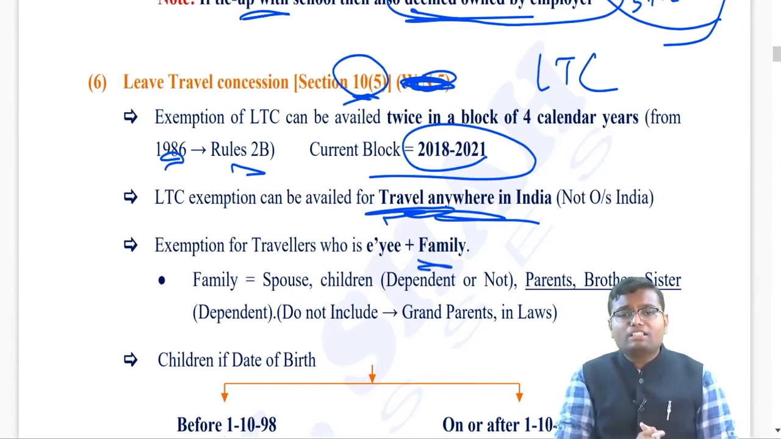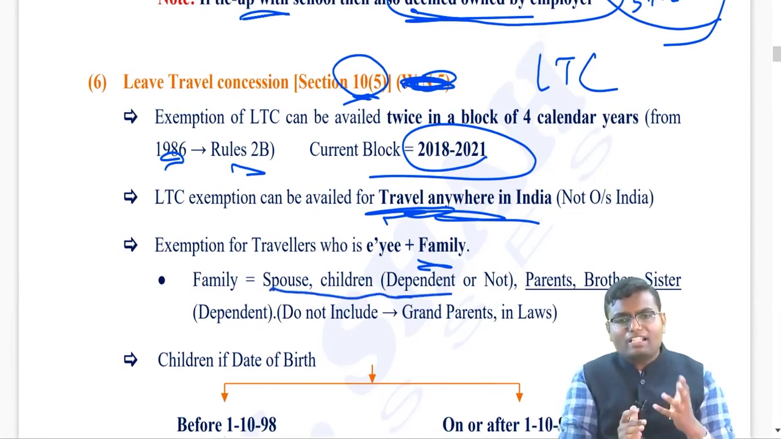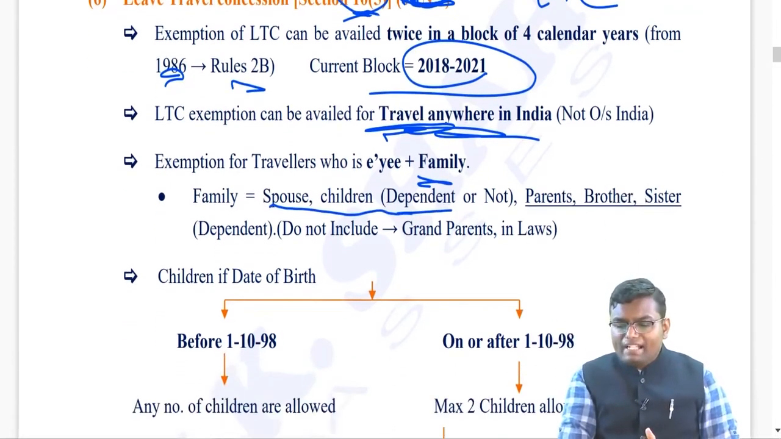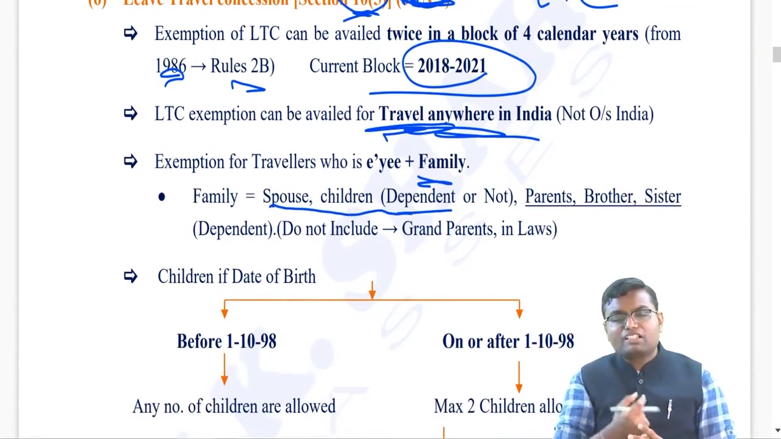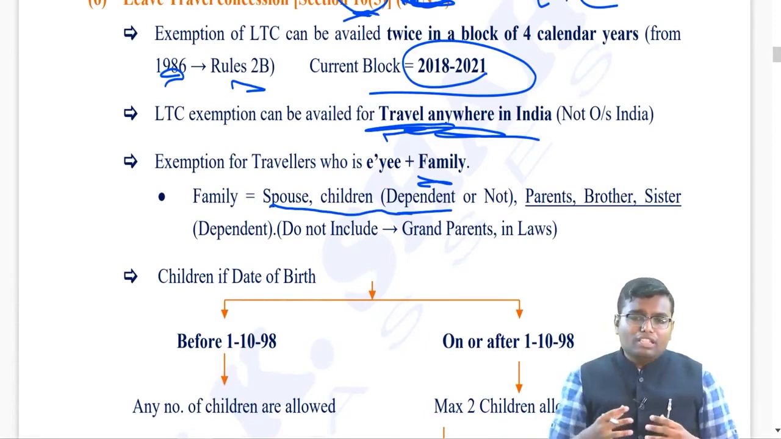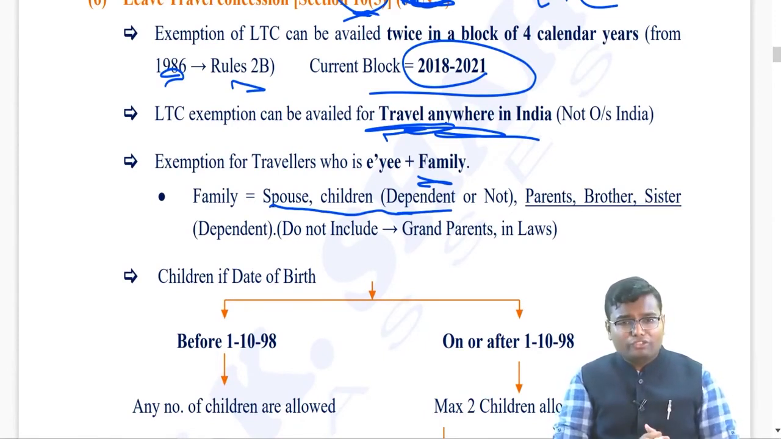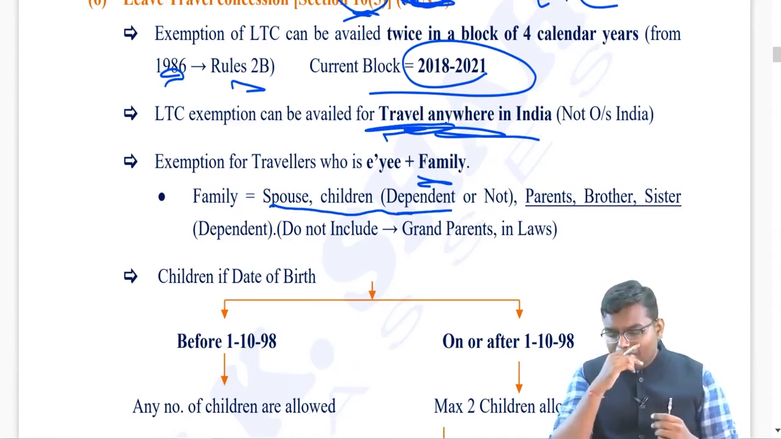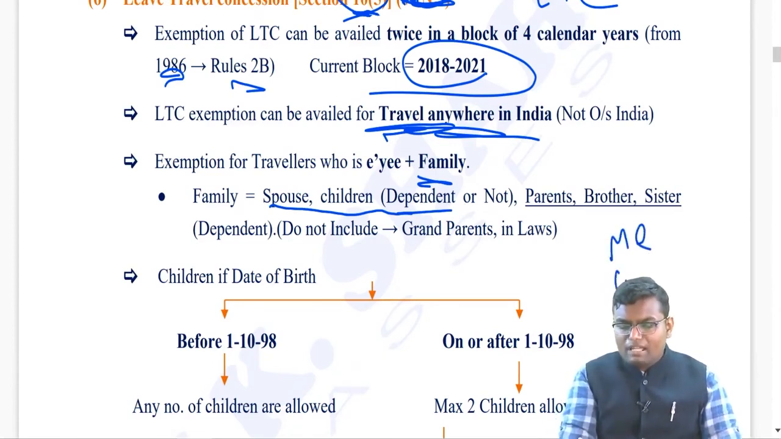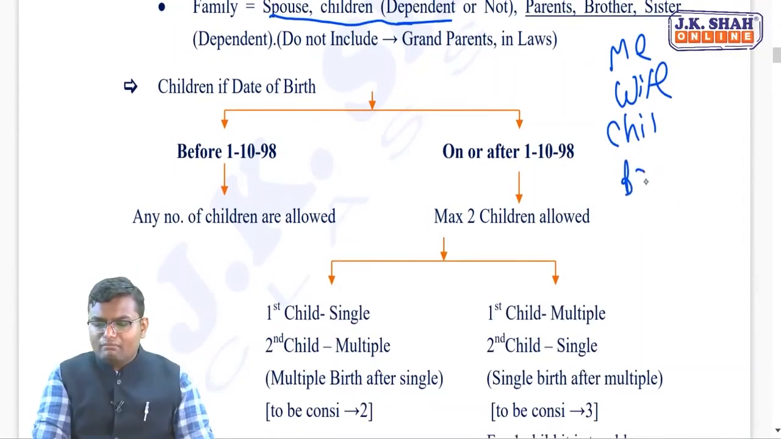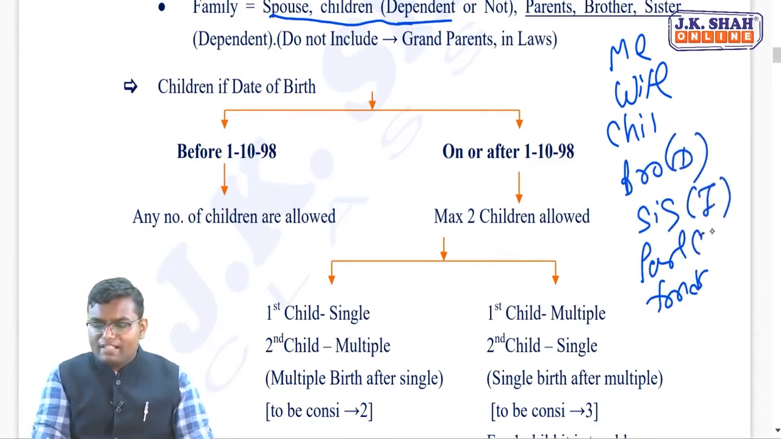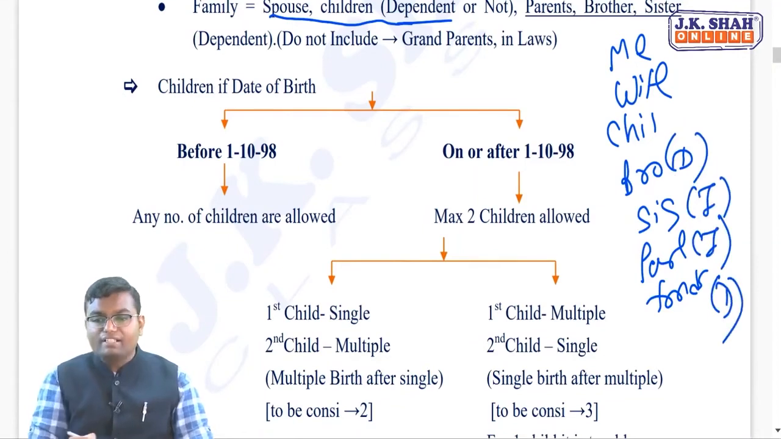And who is family over there? Spouse, children. Now spouse and children can be dependent or can be independent. Then parents, brother, sister, but parents, brother, sister should be completely dependent. So if, let's say, you are doing the very first journey of your block, who is the passenger? Let's say me, myself, my wife, my children who are independent. Then let's say my brother is there, my sister is there, my parents are there, my friends are there. Brother is dependent, sister is independent, parents are independent, friends are dependent.